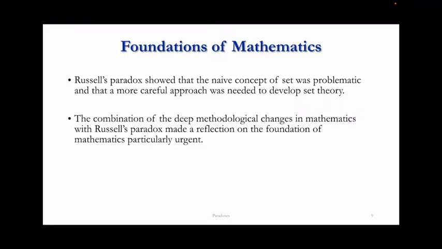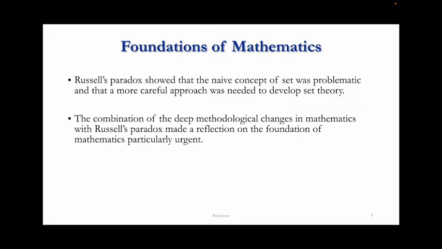One could say Russell's paradox showed that the naive concept of set was giving rise to puzzles, and that was indeed problematic, and that a more careful approach was needed in order to develop set theory. In fact, it's important to note that Cantor himself had already realized that one had to be particularly careful when formulating set theory, because one easily came to paradoxes analogous to Russell's paradox.